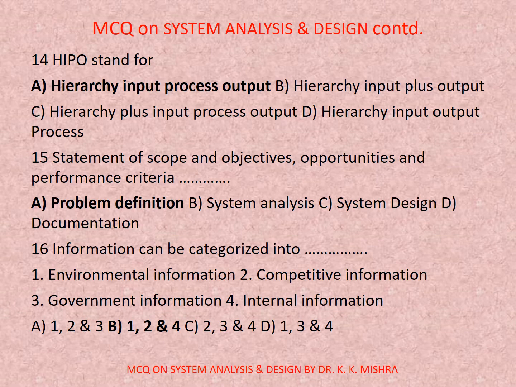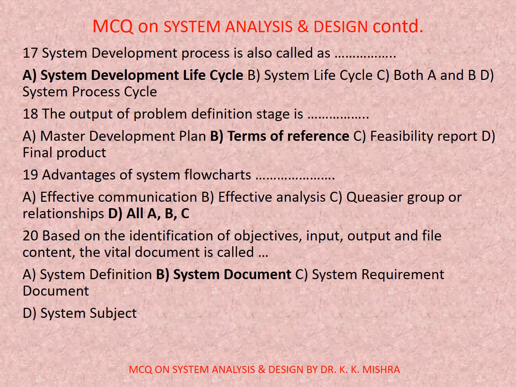Question number 16. Information can be categorized into: 1. Environmental information, 2. Competitive information, 3. Government information, 4. Internal information. Correct sequence is B. 1, 2 and 4.